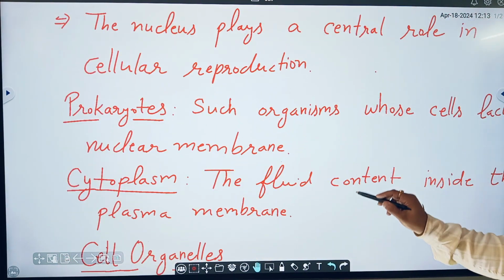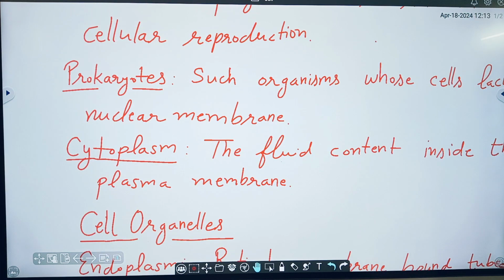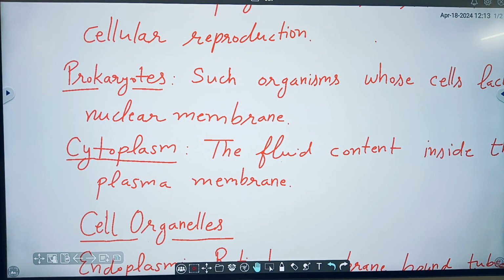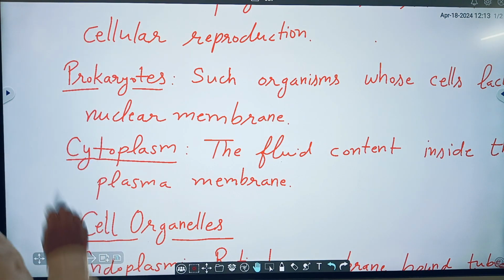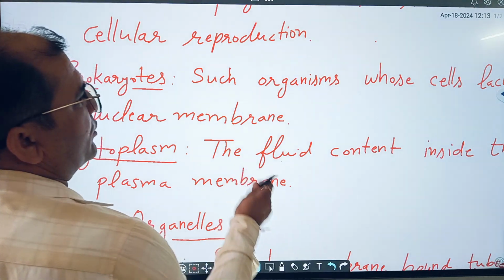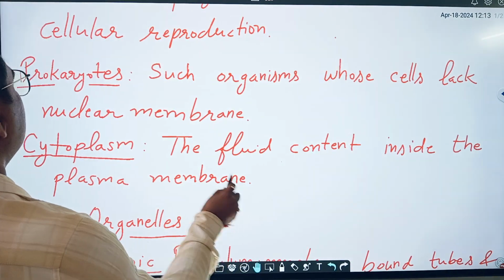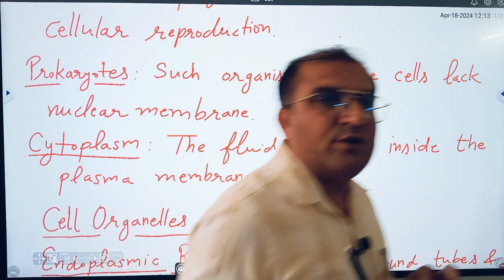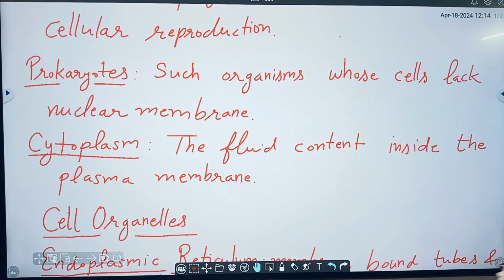Now we should be aware that there are two types of organisms, prokaryotes and eukaryotes. Prokaryotes are such organisms whose cells lack nuclear membrane. Means there is no nuclear membrane around the nucleus in prokaryotes.